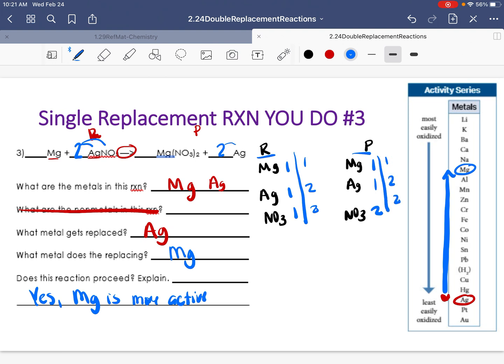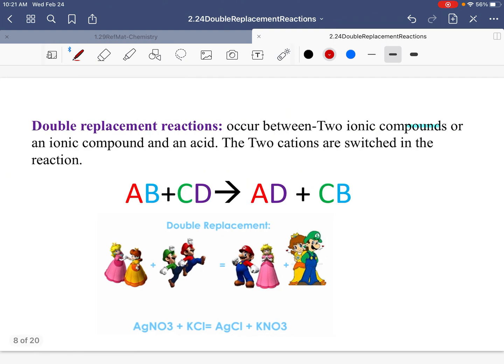That's all it took. So if you look here, I have one magnesium, two silver, two nitrate, two nitrate. My reactants equal my products, which is what I want in a balanced equation, and you are done. So again, make sure you keep practicing. If you want to retry the problems again once you have your exemplar, it'll definitely help you out.